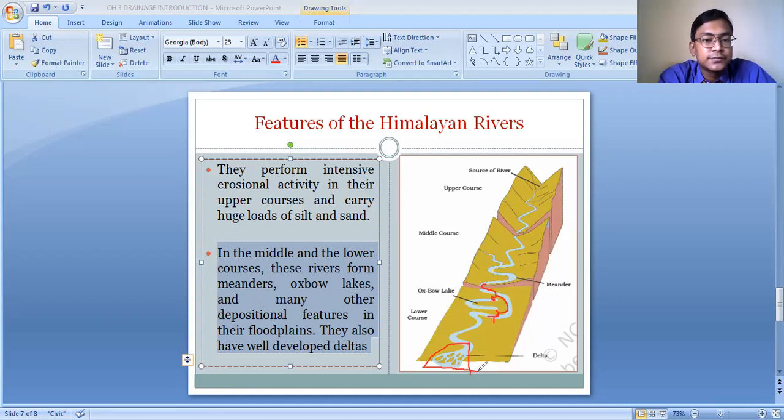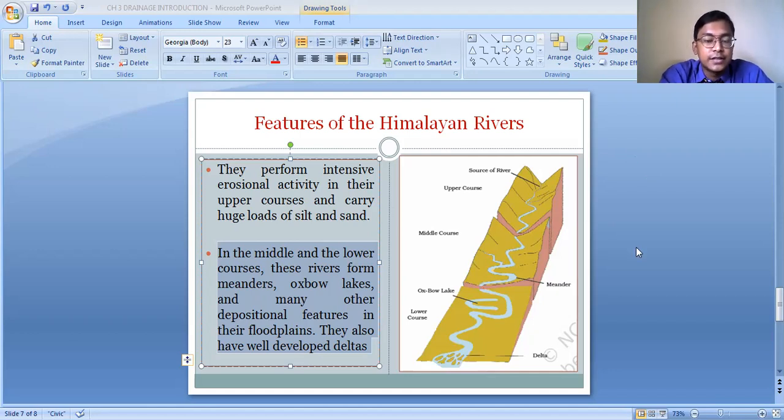as the deltas, such as the Sundarban Delta, the Godavari Delta, the Mahanadi Delta. These are the deltas which have been formed by the rivers. It is not that only the Himalayan rivers form deltas, but some of the peninsular rivers also form deltas in the Bay of Bengal. So this is about the important features of the Himalayan rivers.